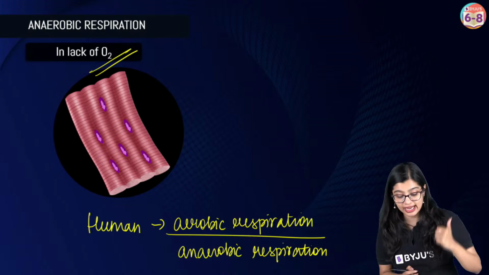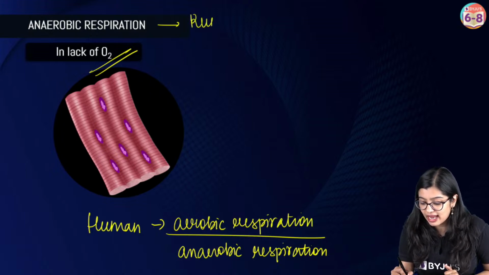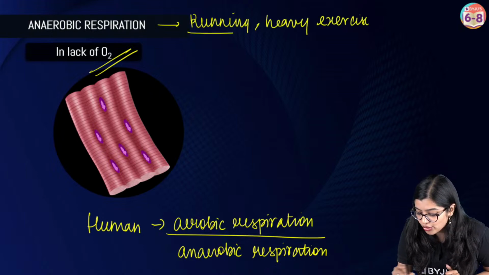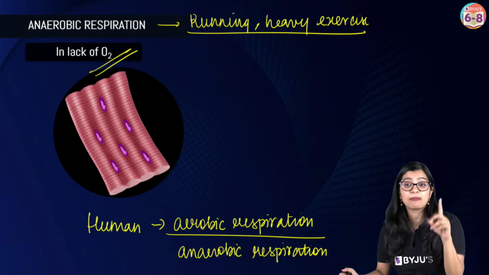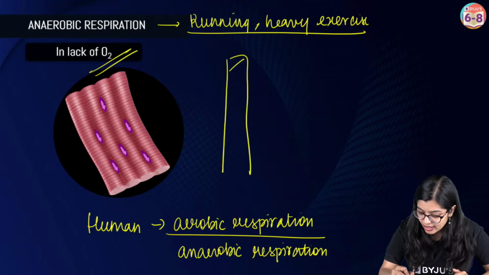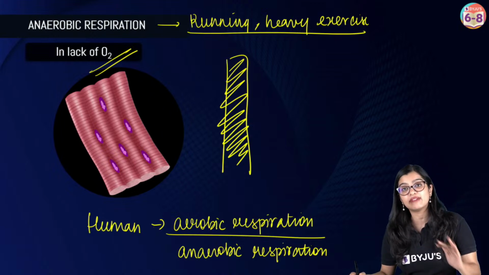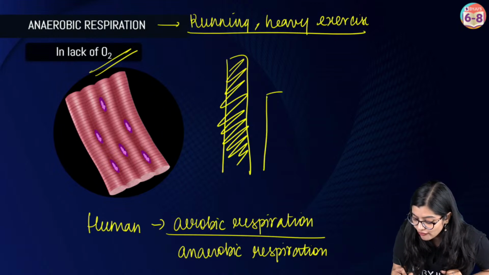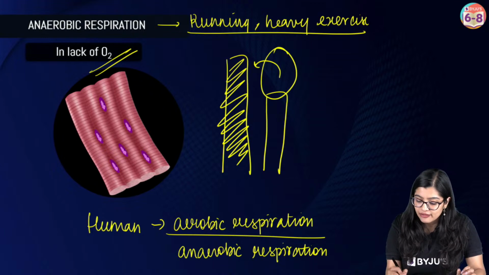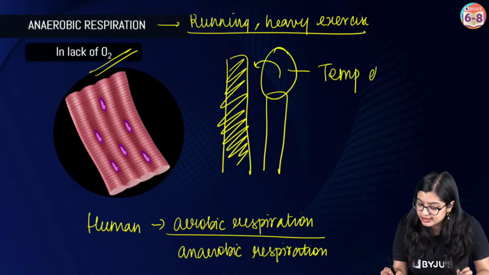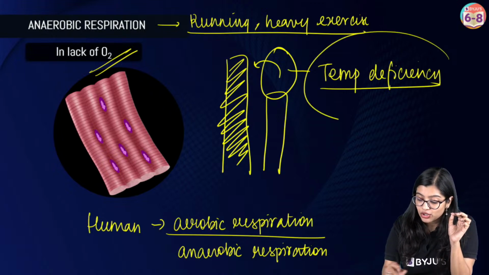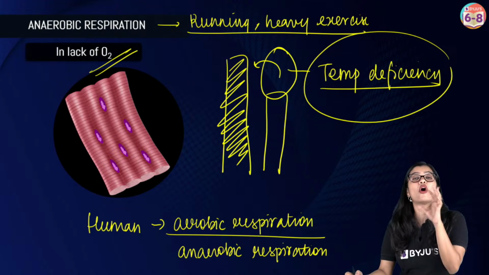Now, when will this happen? Very good, right? Whenever we are running or doing heavy exercise. When we are doing heavy exercise, what do we observe? For a brief period of time, my body requires lots of energy. The energy that my body requires is very, very high. But the amount of oxygen that I am getting is not enough to produce this much energy. So what do we see? We see that there is a temporary deficiency of oxygen, right? This word is very, very important.